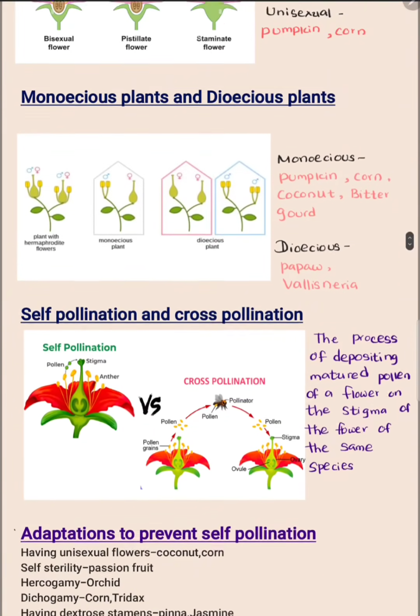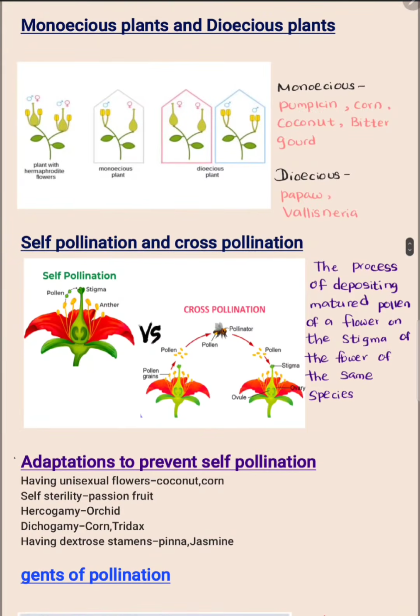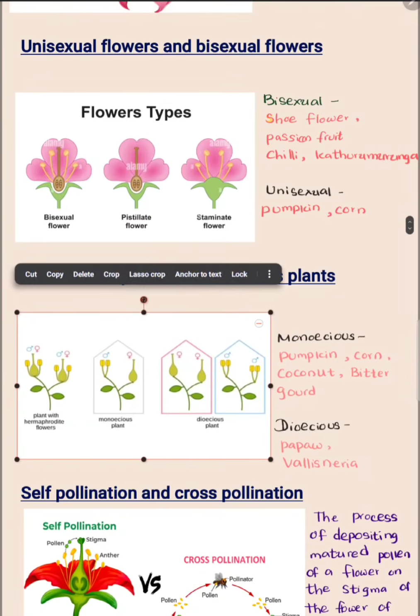Then there are other terms you have to learn. It is monoecious plant and dioecious plant. The monoecious plant means the plant consists of both pistillate flowers and staminate flowers. Pistillate flower means the flower consists of gynoecium.